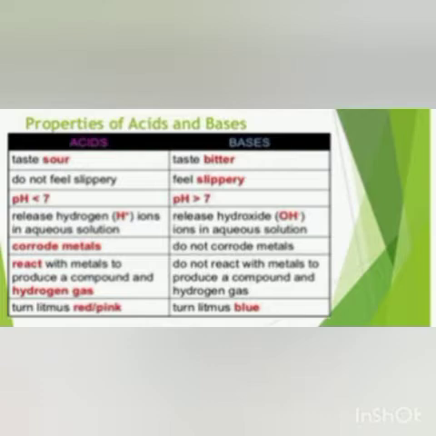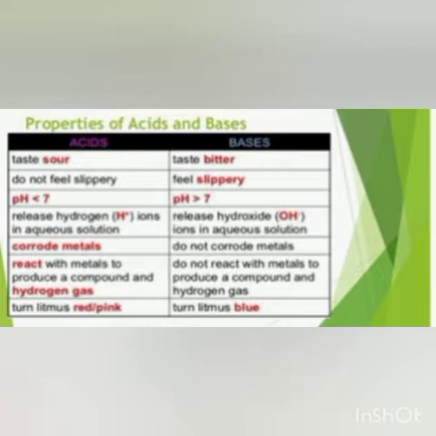The acids corrode metals, but the bases do not corrode metals. The acids react with metals to produce a compound and hydrogen gas, but bases do not react with metals to produce a compound and hydrogen gas. The acids turn blue litmus paper red or pink, and bases turn red litmus paper blue.